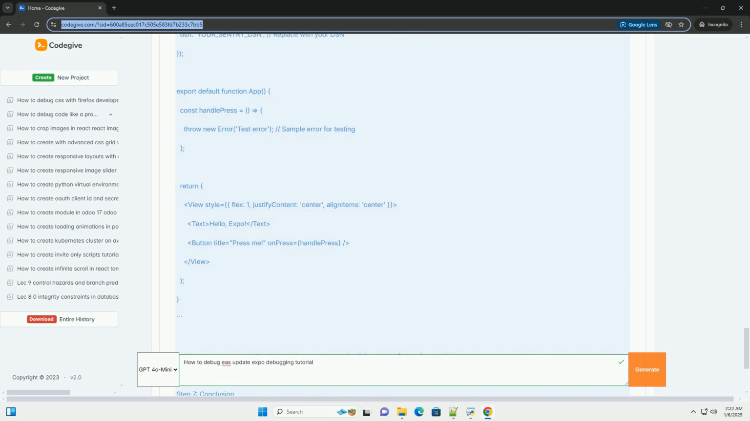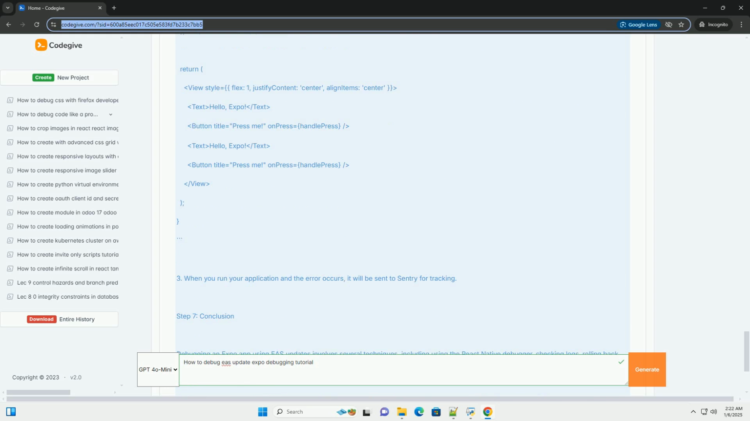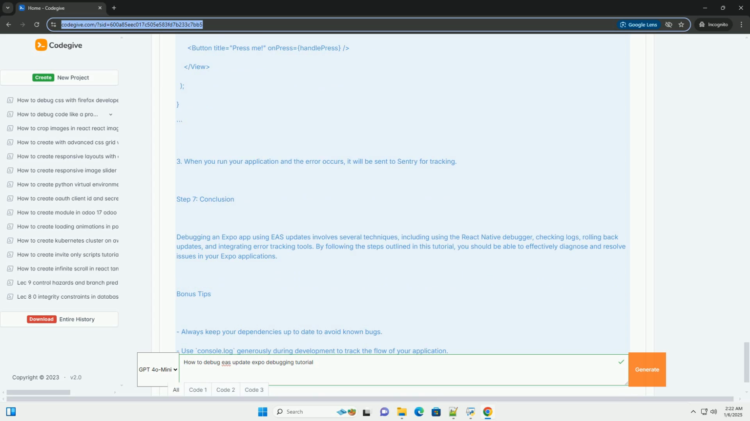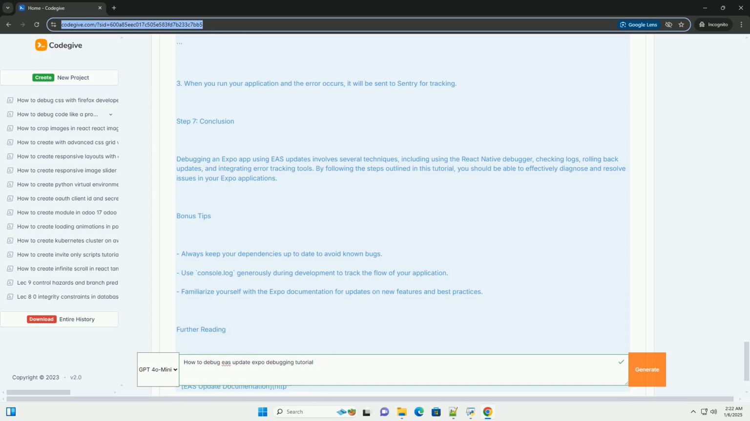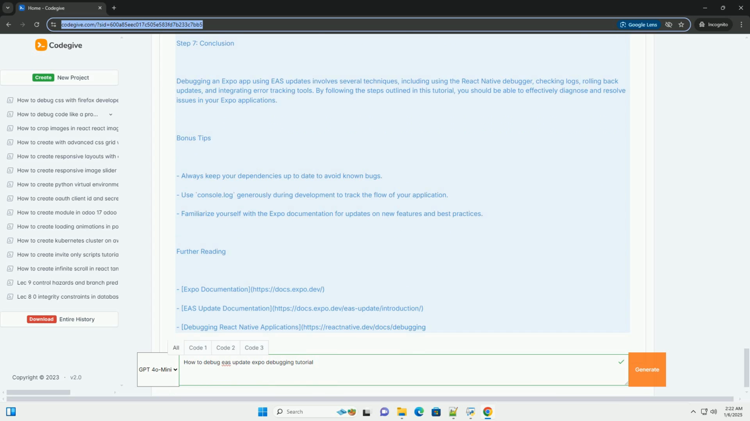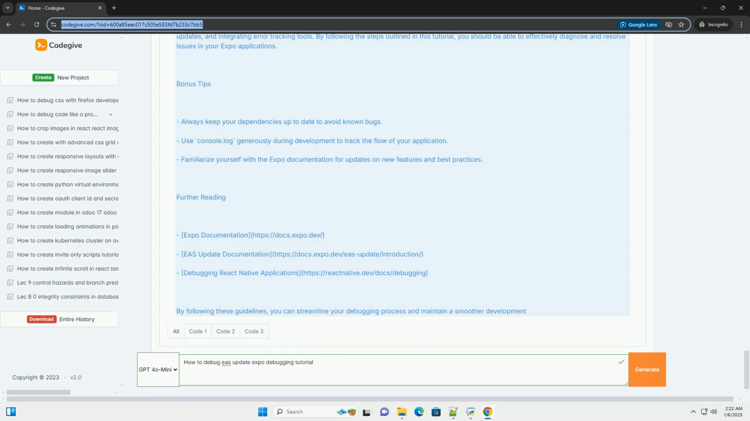Step 2. Create a new Expo project. You can create a new Expo project using the following command. Choose a template, for example blank, and navigate into the project directory. Step 3. Configure EAS. 1. EAS build. Initialize EAS in your project. 2. EAS update. Ensure that your project is set up to use EAS updates. Add the eas.json configuration file if it doesn't exist.